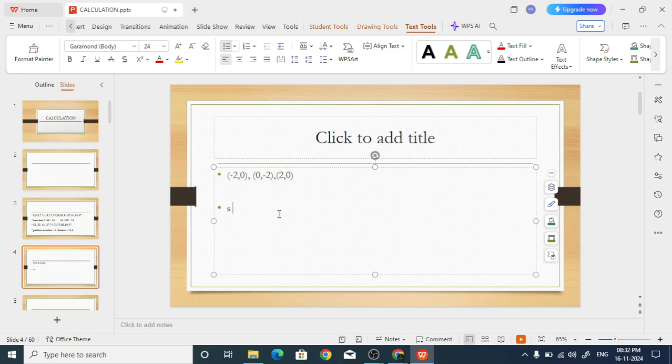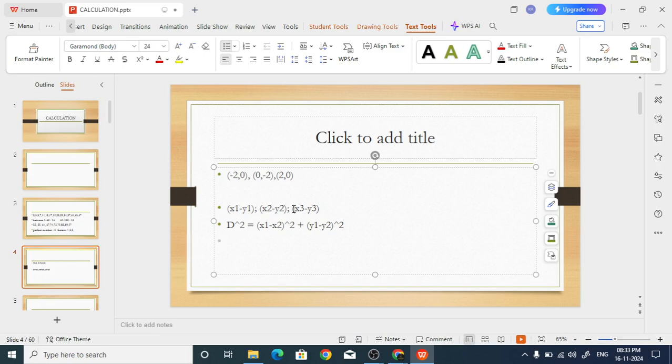Let us say the points are x1, y1, x2, y2 and x3, y3. Then the distance square between point 1 and point 2 is x1 minus x2 whole square plus y1 minus y2 whole square.